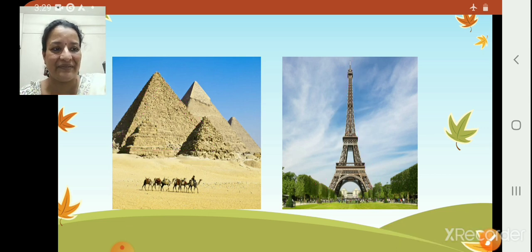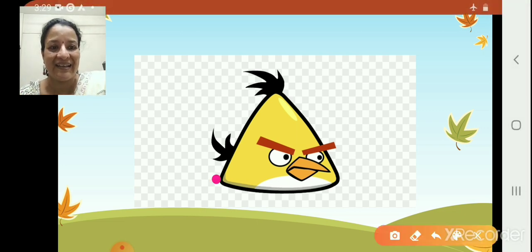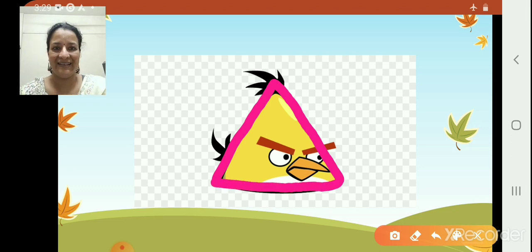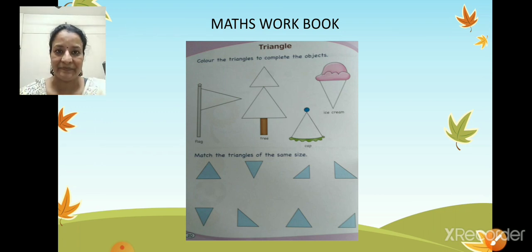Next, what do we have? Your favorite cartoon, Angry Birds. It is also triangle. Let us see. 1, 2 and 3. 3 sides in a triangle. Okay. Now, you have already learnt the triangle. Yes. Now let us see the maths workbook page number where we are going to do this.